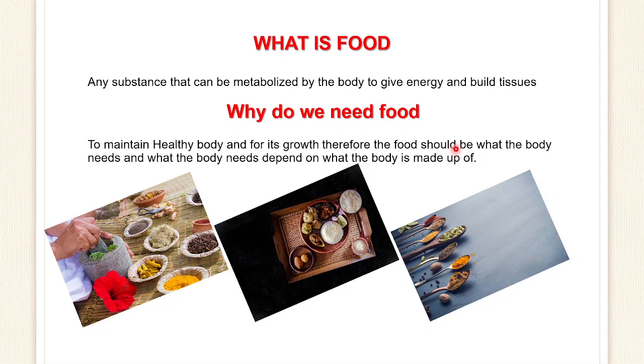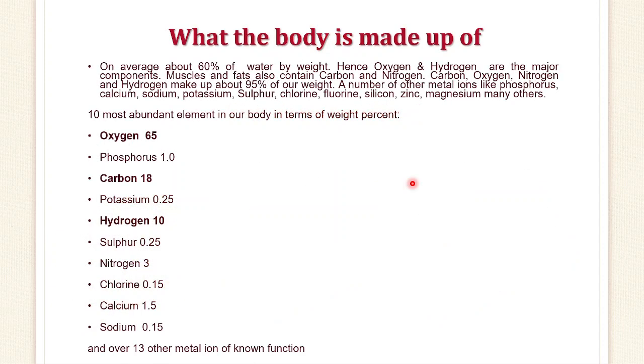Therefore, the food should be what the body needs, and what the body needs depends on the constituents of the body, that is, what the body is made up of. So let's see what the body is made up of. On average, 60% of the body by weight is water. So oxygen and hydrogen are the major components.